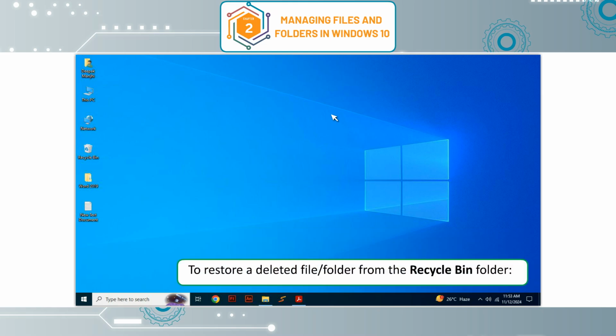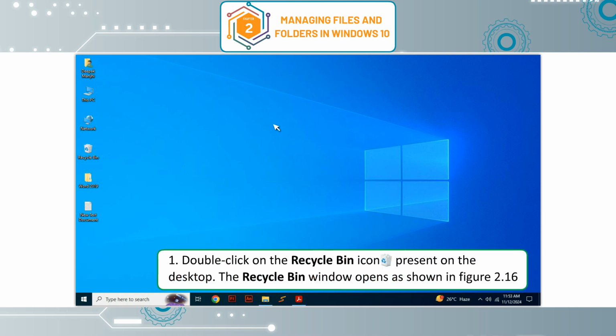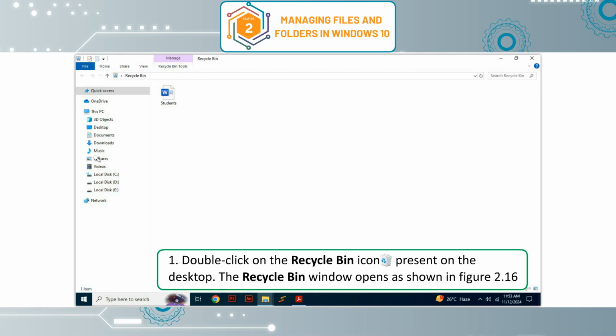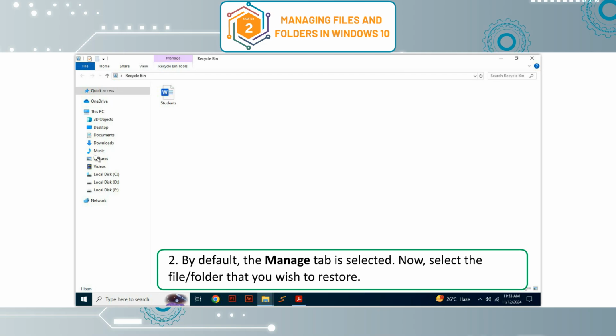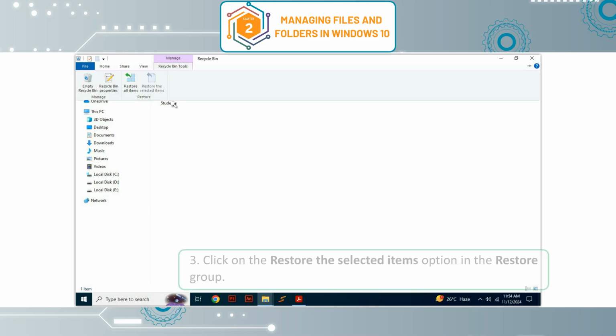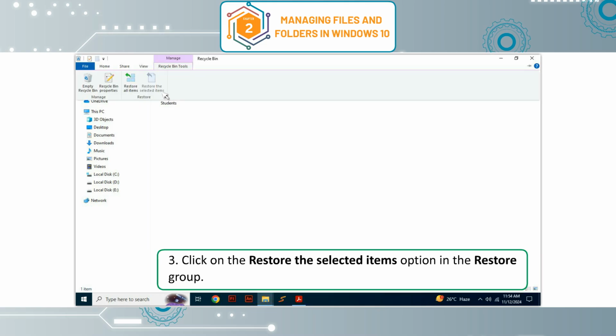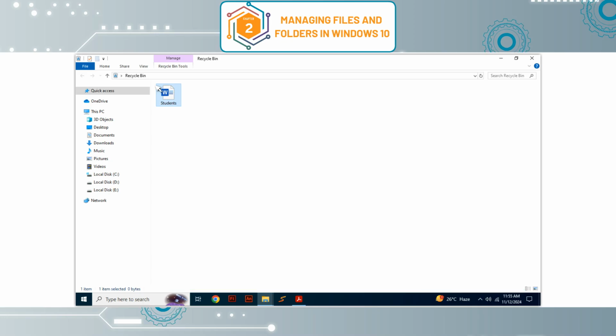To restore a deleted file or folder from the recycle bin folder, 1. Double-click on the recycle bin icon present on the desktop. The recycle bin window opens as shown in figure 2.16. 2. By default, the Manage tab is selected. Now, select the file or folder that you wish to restore. 3. Click on the Restore the selected items option in the Restore group.